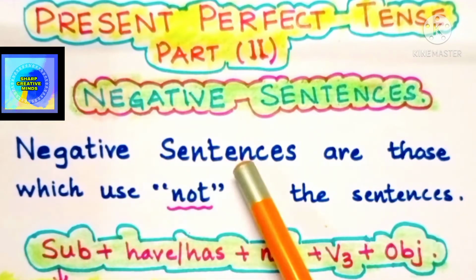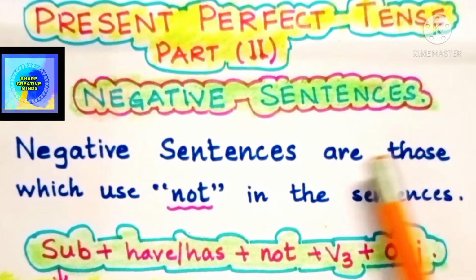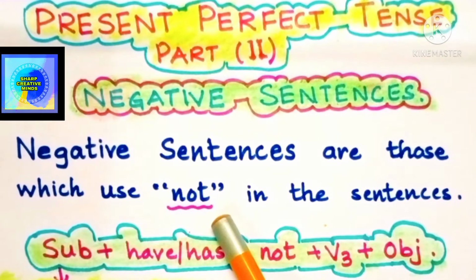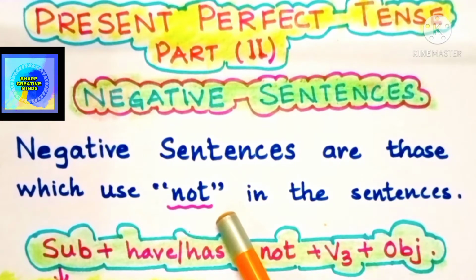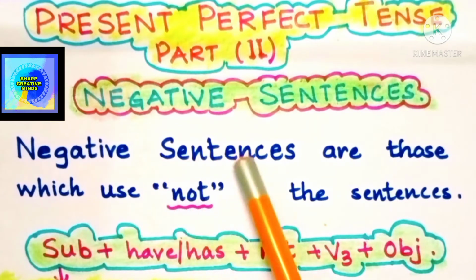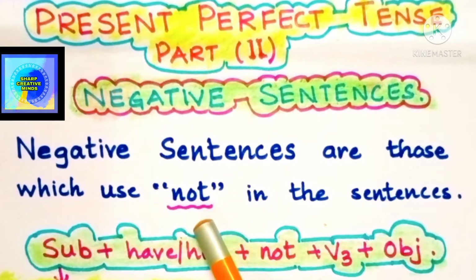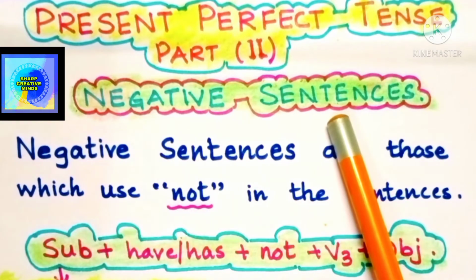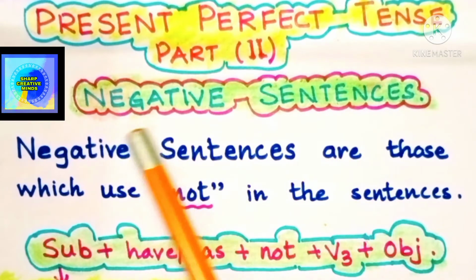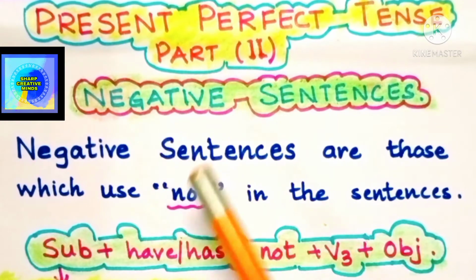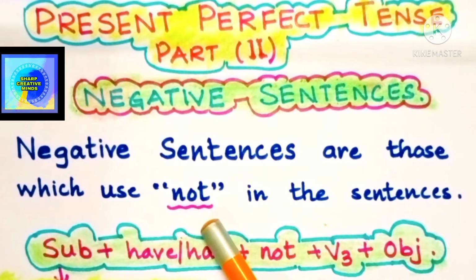So negative sentences are those sentences which use not. So wherever we add not in the present perfect tense, the sentence gets converted to a negative sentence, as the word negative itself suggests that it is not. So it follows a certain structure. Let us not go along with the formula.